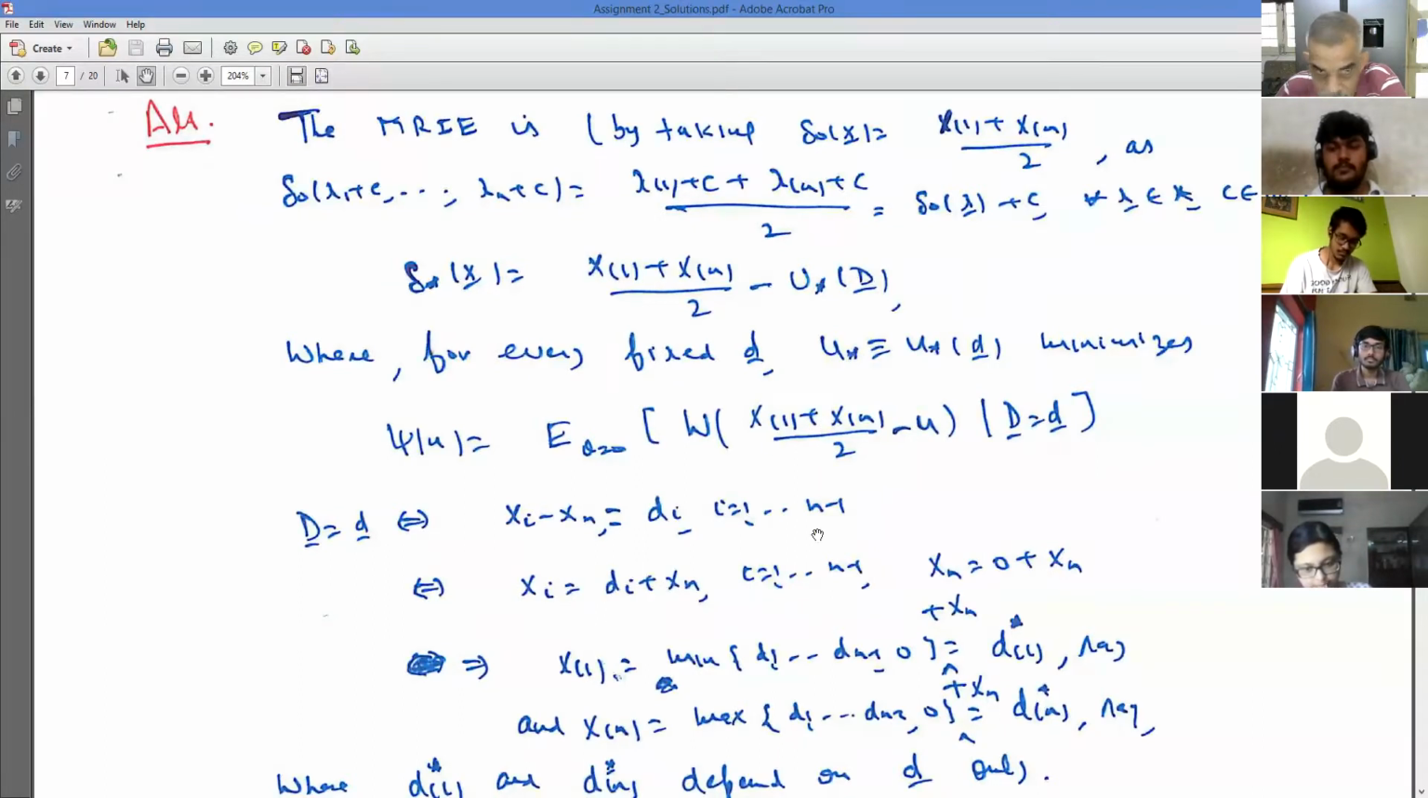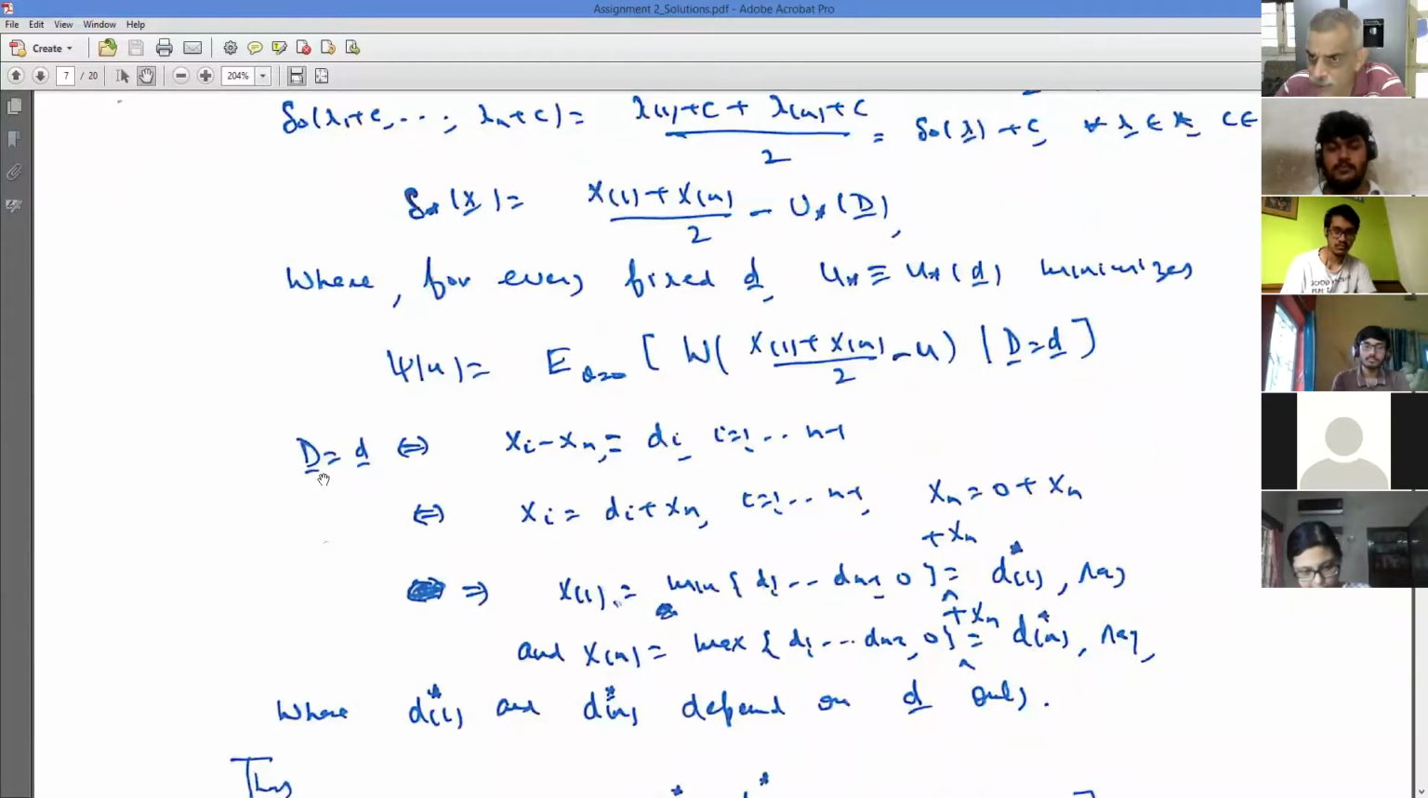Is that okay? Now capital D is given to be small d in this conditional expectation. What does that mean? That means xi minus xn is the same as small di for i equal to 1 to n minus 1, because capital Di is nothing but xi minus xn. That means xi is the same as di plus xn for i equal to 1 to n minus 1.